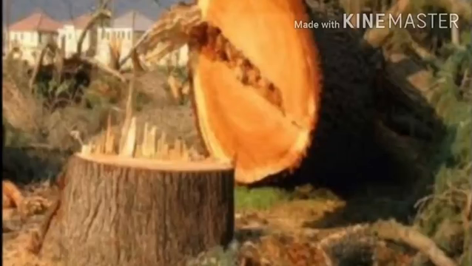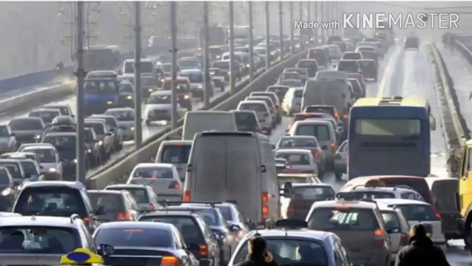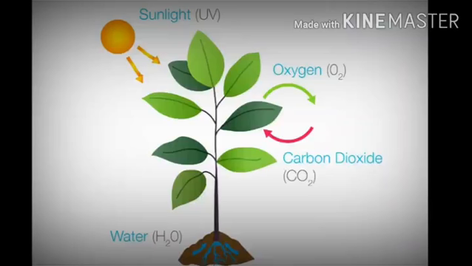When trees are cut in large numbers by man for his own personal benefits, it causes a lot of pollution as the amount of carbon dioxide is increasing in the air. We know that trees play an important role to absorb this harmful carbon dioxide from the air and provide us with oxygen. So this process will be disturbed when trees are cut down. When carbon dioxide increases in the air, the heat also increases on this earth.